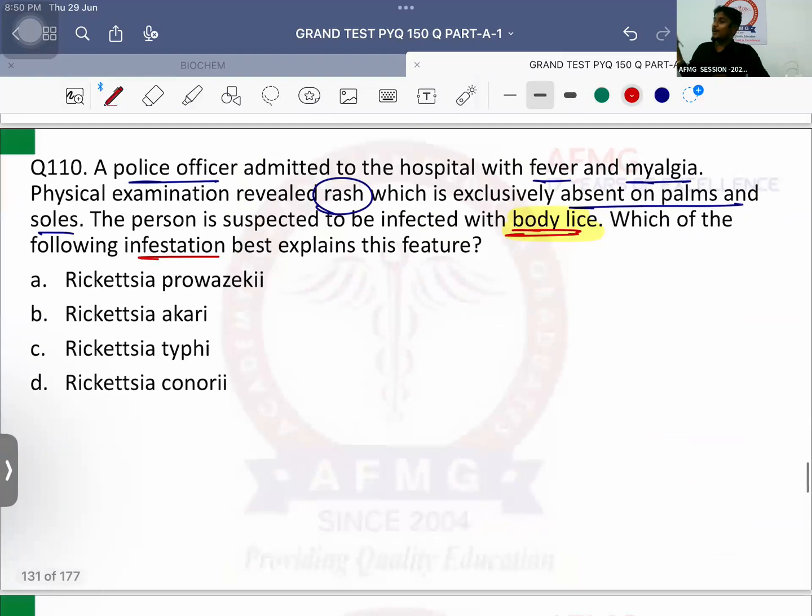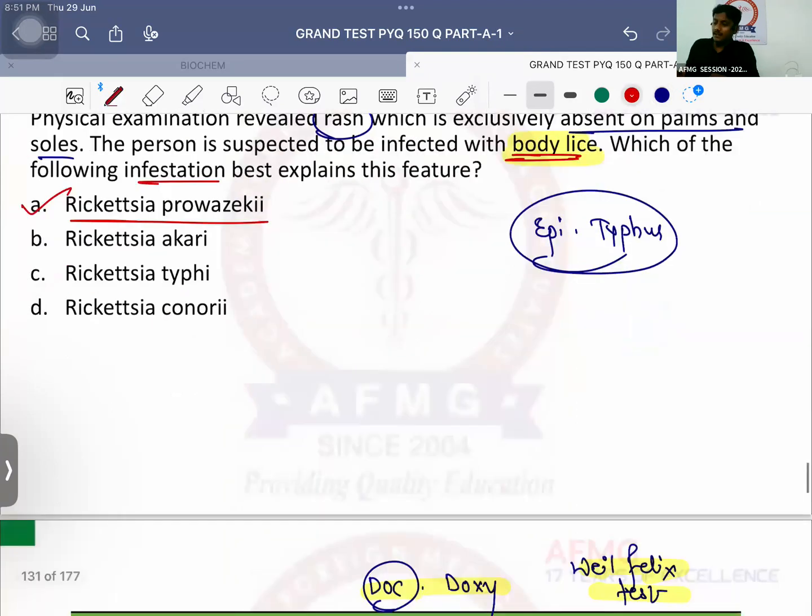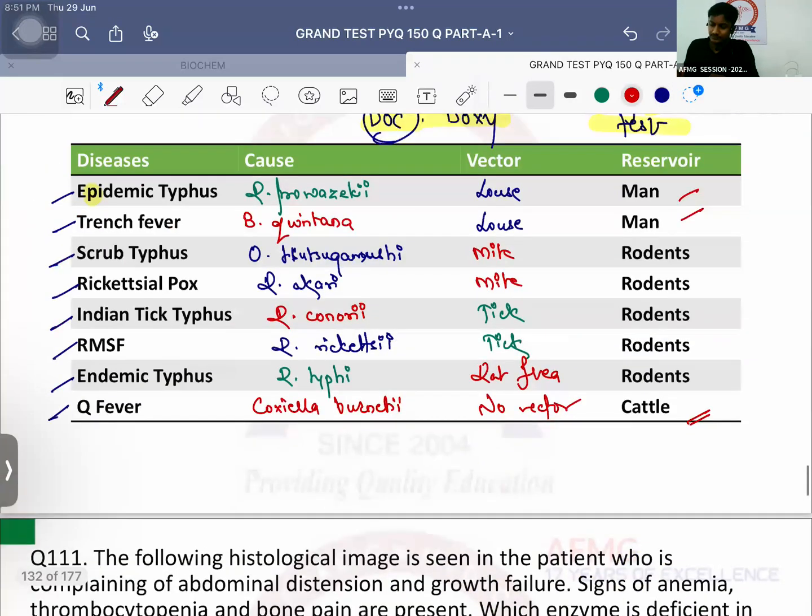ठीक है. So यहाँ पे body lice है, मतलब either it can be trench fever or it can be epidemic typhus. Now definitely have they given anywhere Bartonella quintana? No. So it is a case of epidemic typhus. Causative agent is Rickettsia prowazekii. No issues with this anybody? Please remember this. ठीक है? तो lice याद रख लेना, table easy याद हो जाएगा.